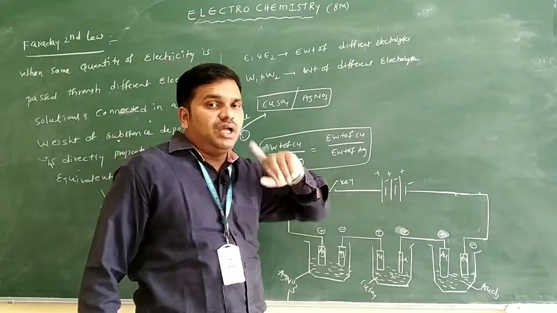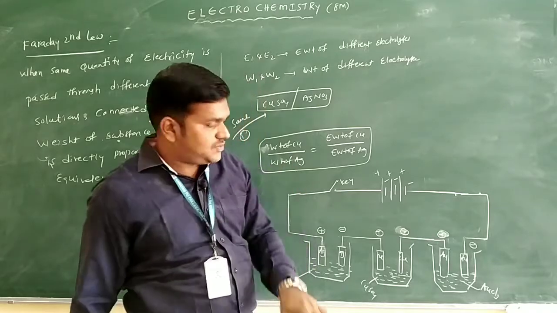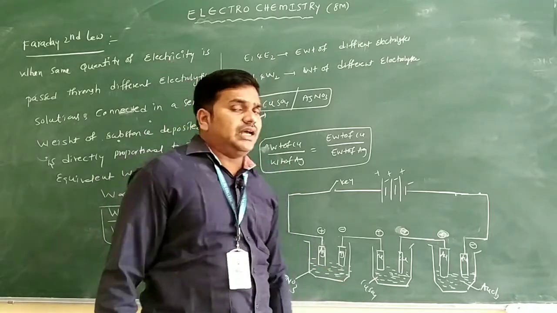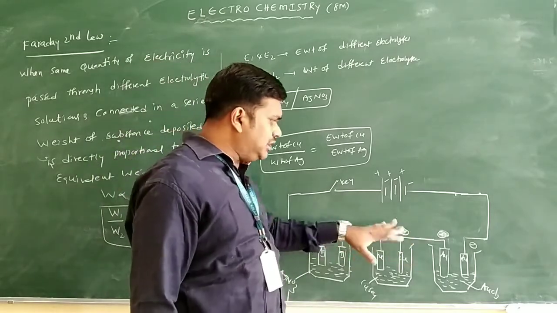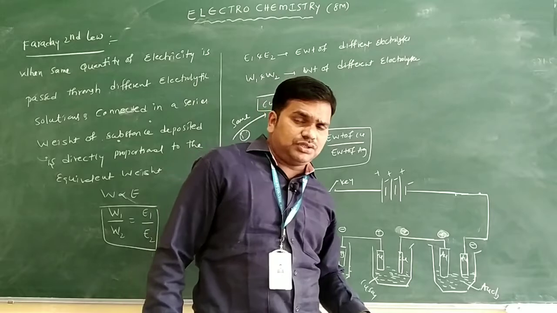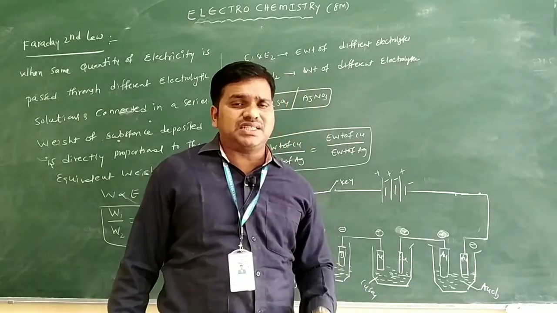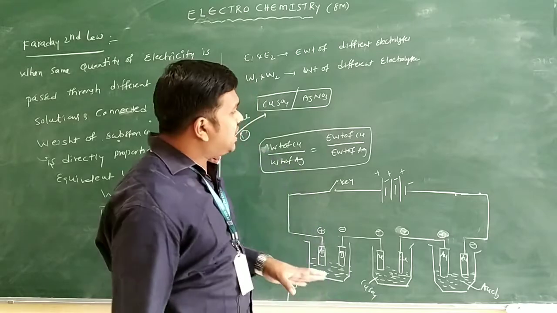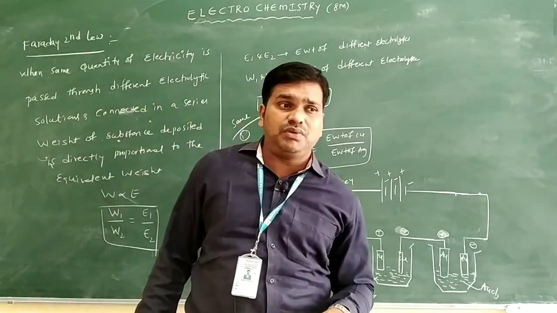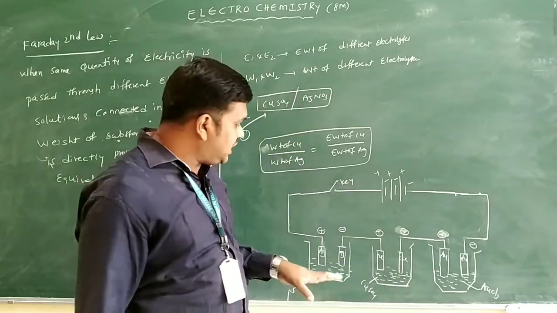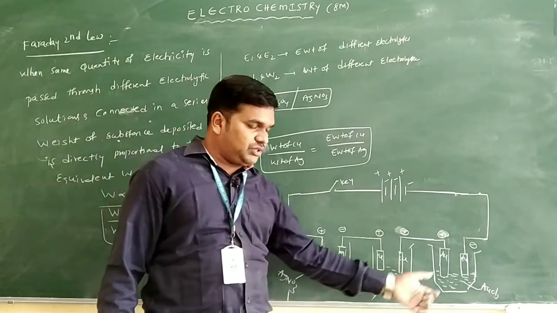What is the definition? When different electrolytes are connected in series, and the same quantity of electricity is sent through the different electrolyte solutions, maybe 1 ampere or 2 ampere or 3 ampere, the mass of the substance deposited is directly proportional to the equivalent weight. So here I wrote three electrolytic solutions: silver, copper sulfate and gold.